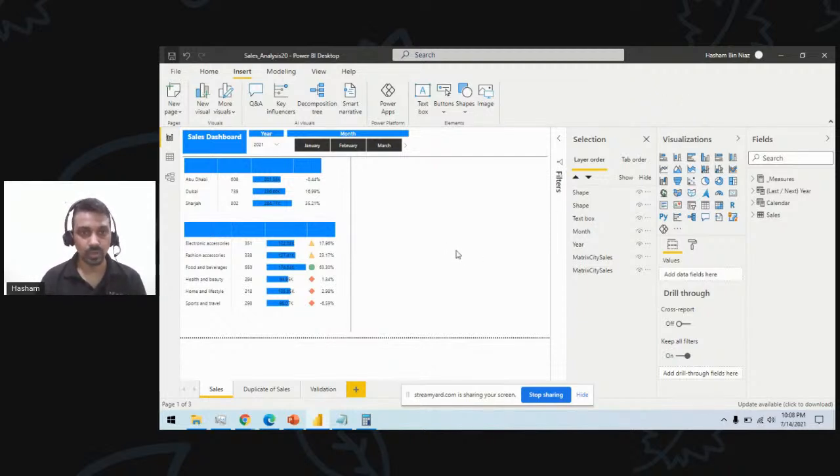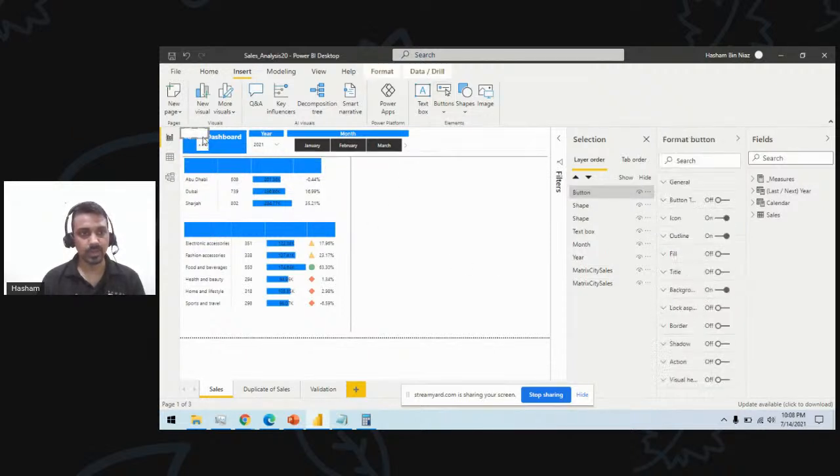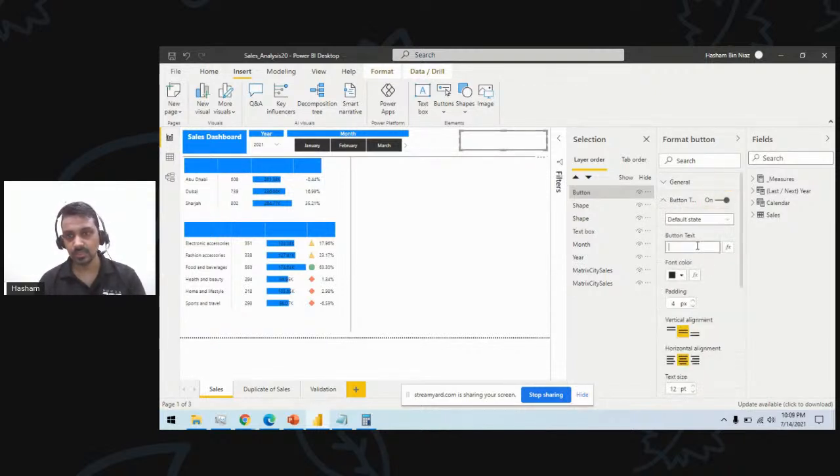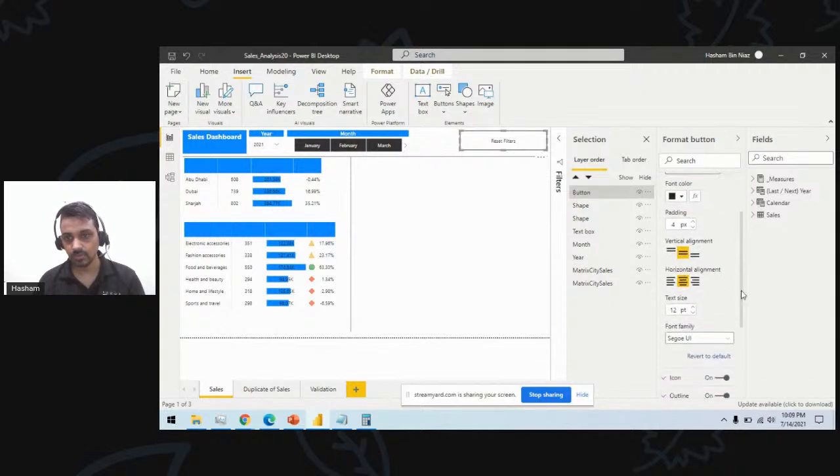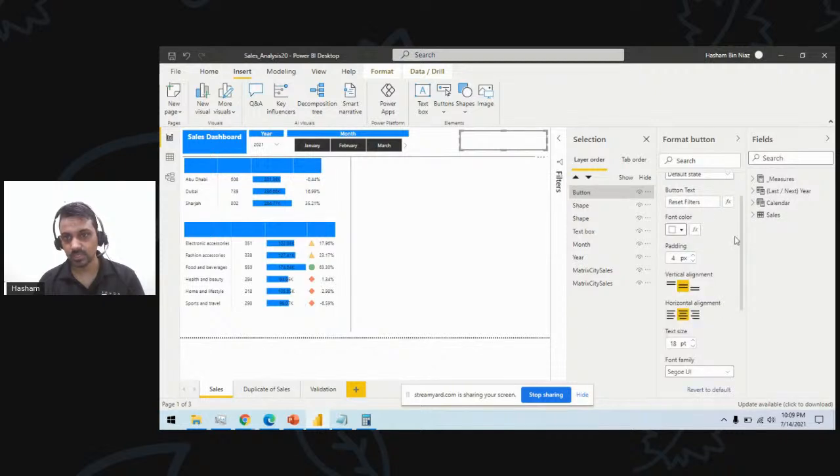One more thing before I leave, we'll add some buttons and bookmarks. If you want to have this default set as a bookmark, I'll add a blank button here to reset. I can have the button text assigned to it, I can say reset filters. I'll have the text size defined, so I want this to be 18 to match what I have in my sales dashboard. I can have the font color be white.